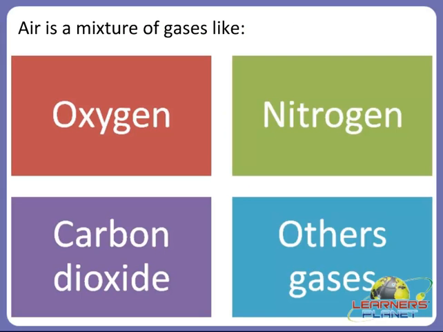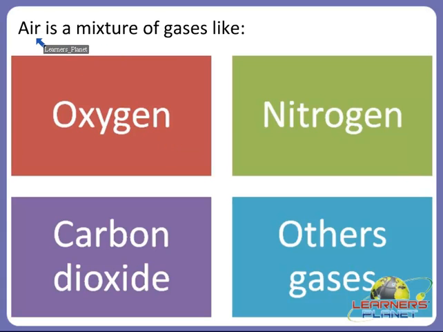So now we can say that air is a mixture of gases. Right? Because you cannot see air and you cannot see gas, right? So let's see some examples of gases, and we will also see what air is actually made up of.